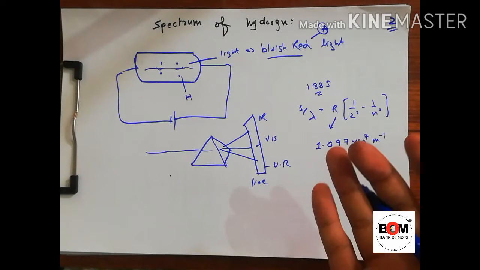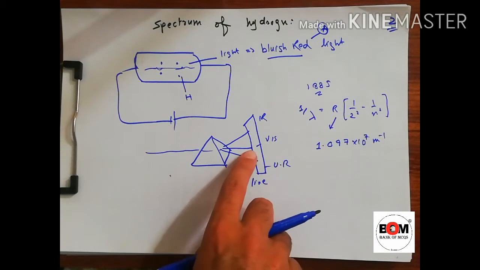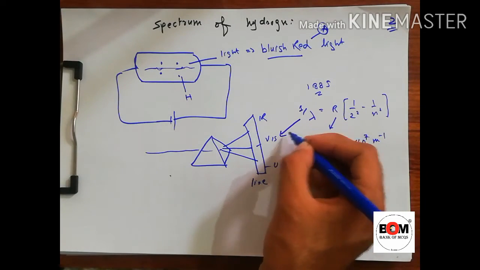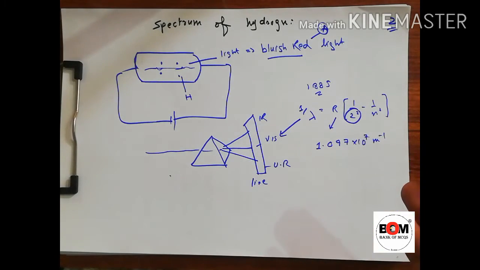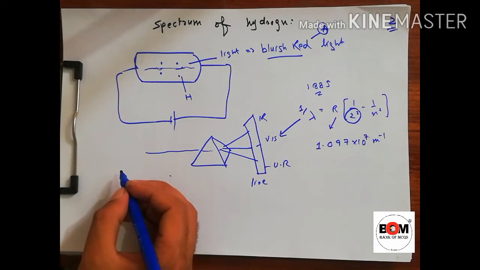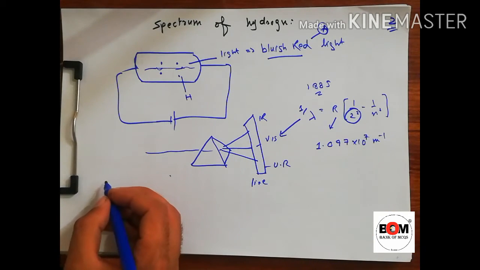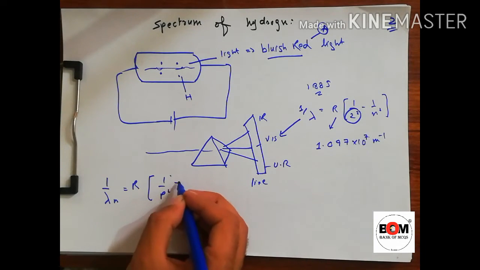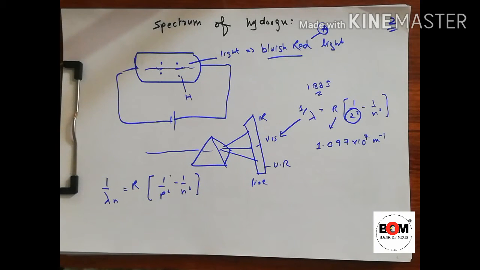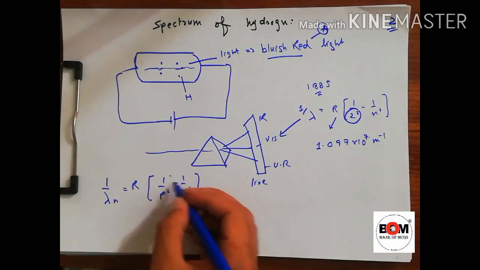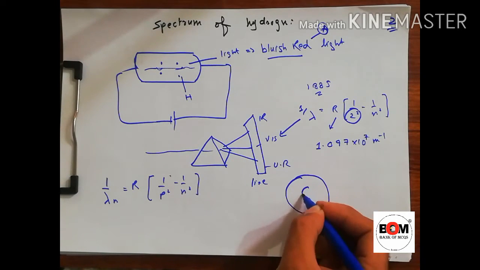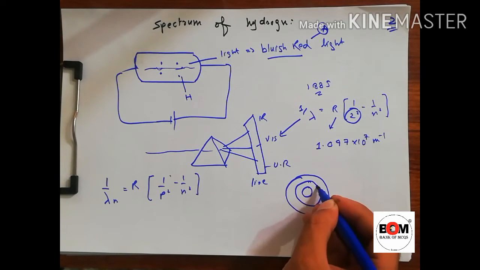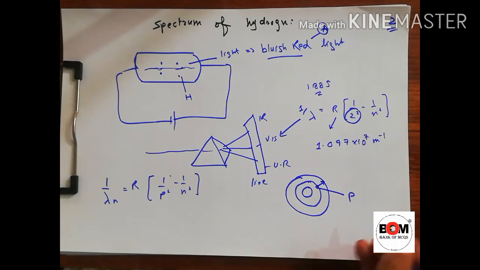Now Balmer predicted that other series of lines might exist outside the visible. This one was in the visible for the electron falling to the second shell. The rest, which would obey the equation, he said: for other series, 1 over lambda is equal to R times (1 over p square minus 1 over n square), where p is the present shell and n is the next shell to which an electron is excited.